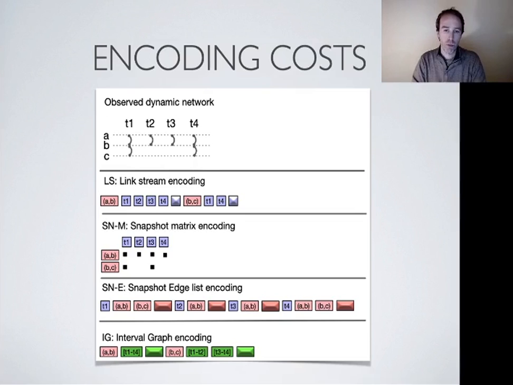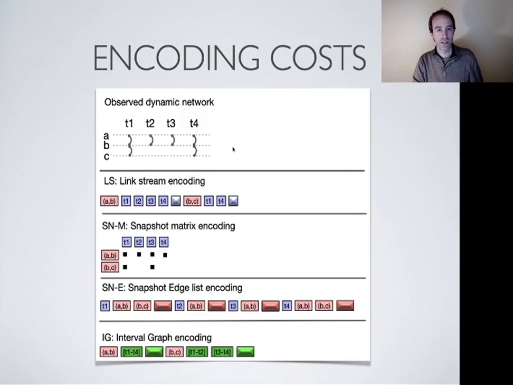The method we propose to choose a representation is based on the minimum description length principle, or the Occam razor. Basically, if you choose the most appropriate model to represent the data, then it should represent this data in a very efficient manner. So basically, we just count the number of bits required to encode some data with the formalism.